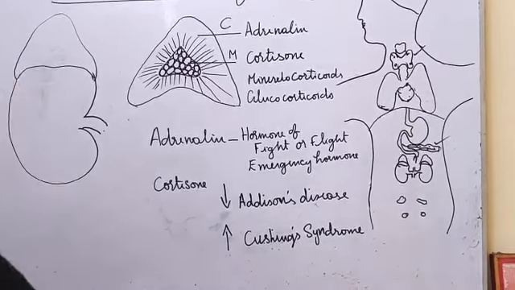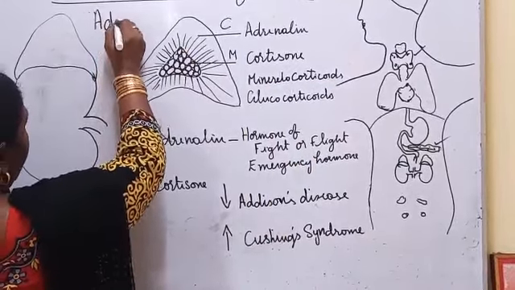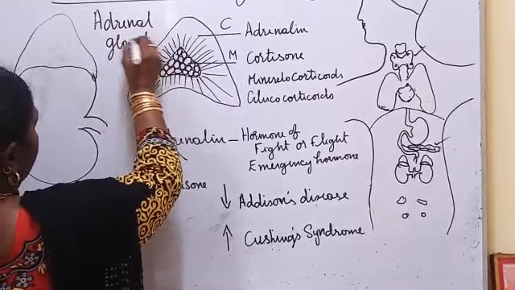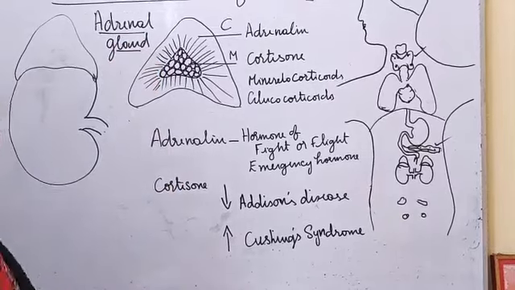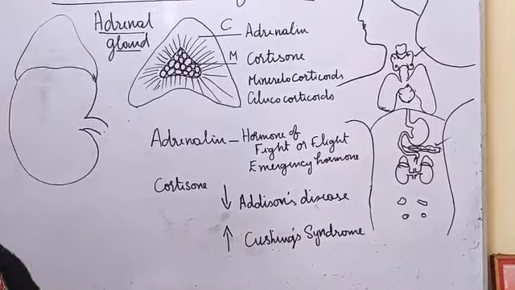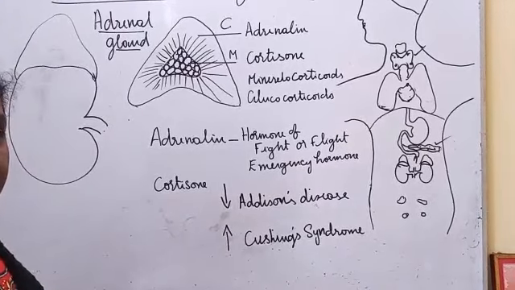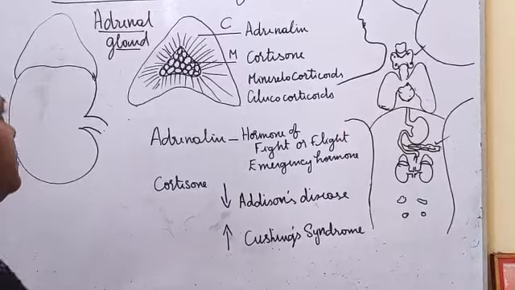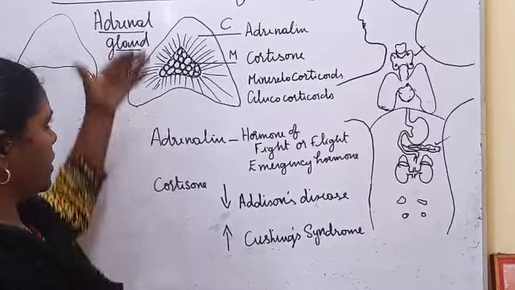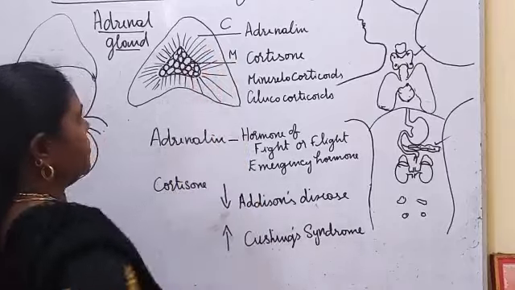The next endocrine gland is the adrenal gland. It is located above the kidney, like a cap, just at the top of each kidney. We have a pair of adrenal glands. If you take a longitudinal section of the adrenal gland, we can see it has two layers, the outer cortex and the inner medulla.